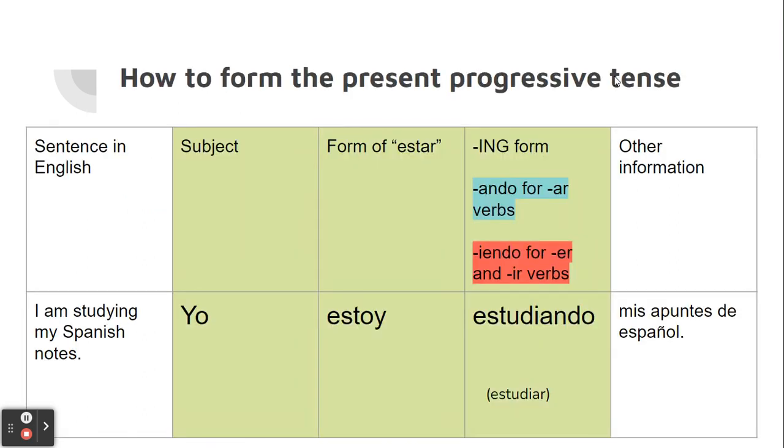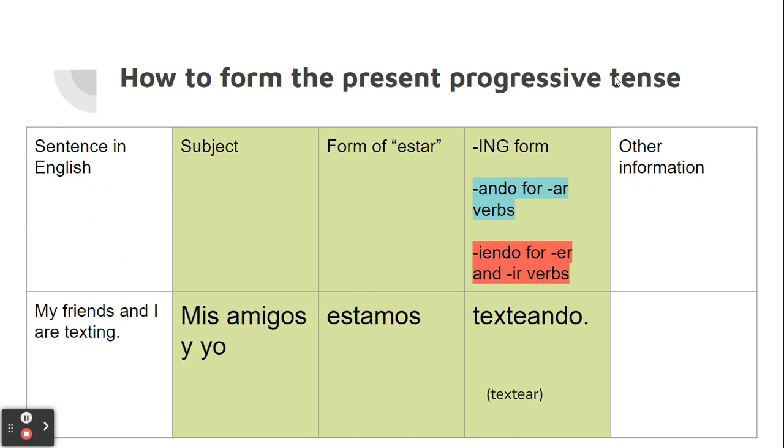So when we put it all together in a sentence, the nice thing is that it kind of matches the form and the order of English. I am studying my Spanish notes. Yo is my subject. My form of estar is estoy. My ing form for estudiar, we chop off the AR and add on ando. Estudiando. Yo estoy estudiando mis apuntes de español. This is what I'm doing right now.